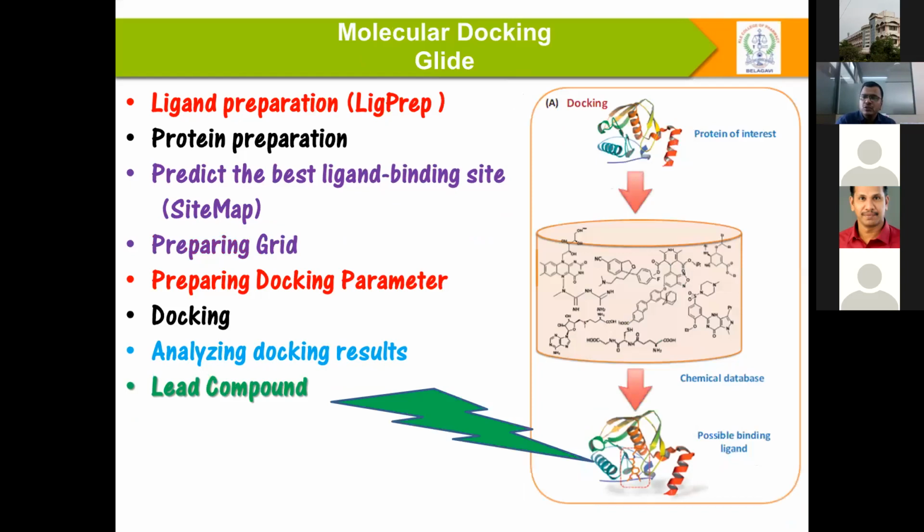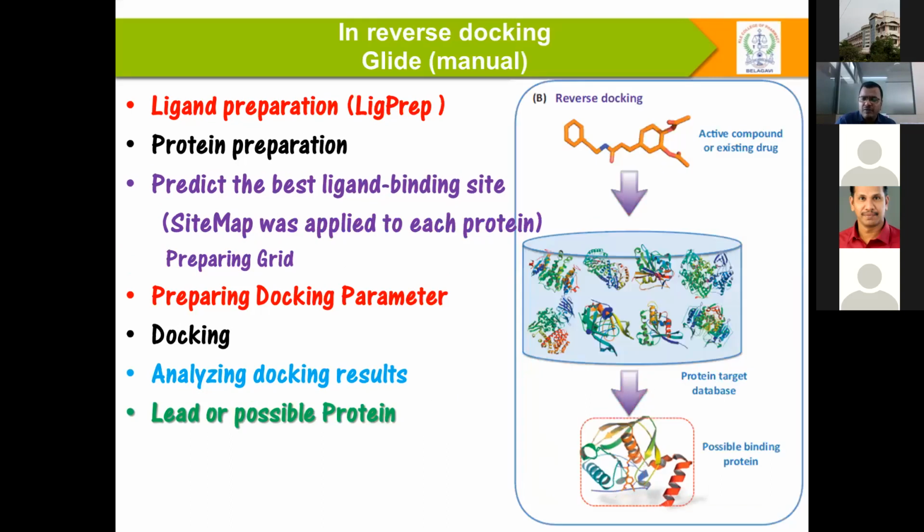Out of so many proteins, this one protein can be useful for this compound. When we analyze what the protein is, what the target is and what the site is, then you can say, yes, my compound, earlier used for one indication, can now be utilized for other indications.